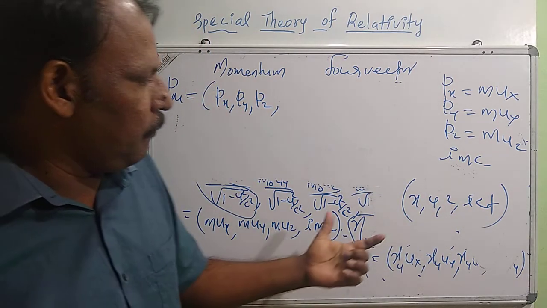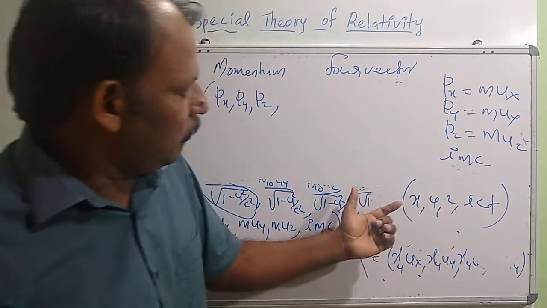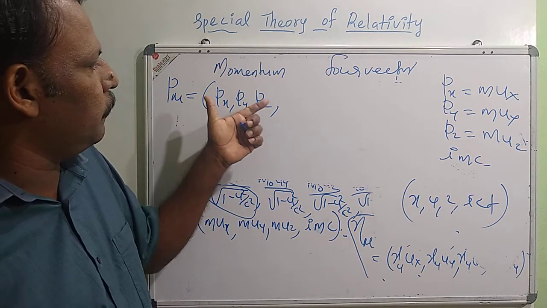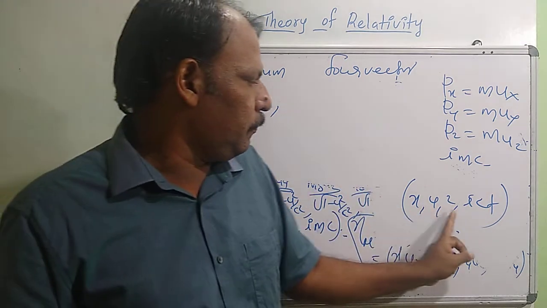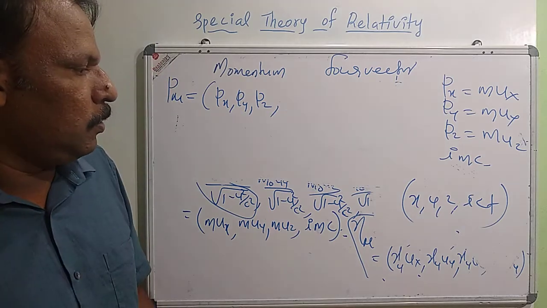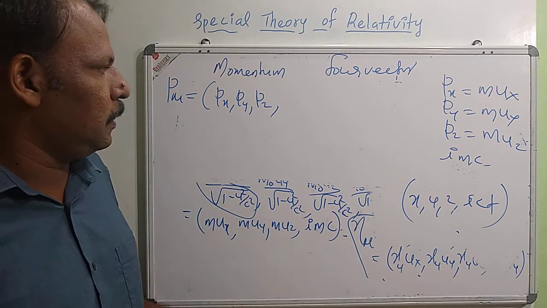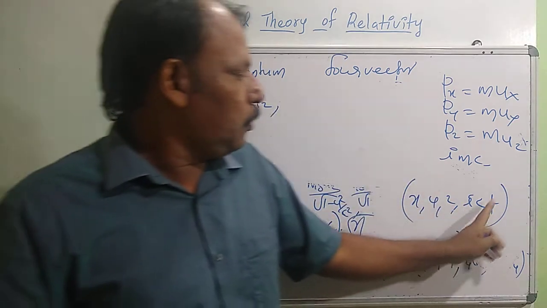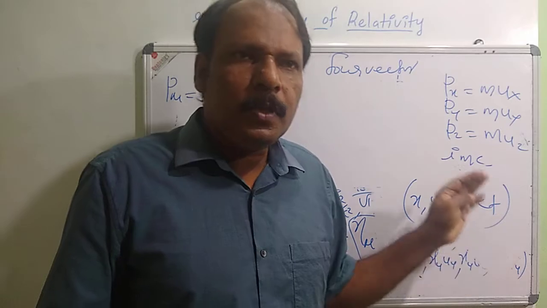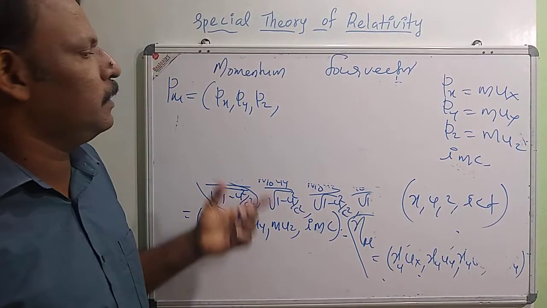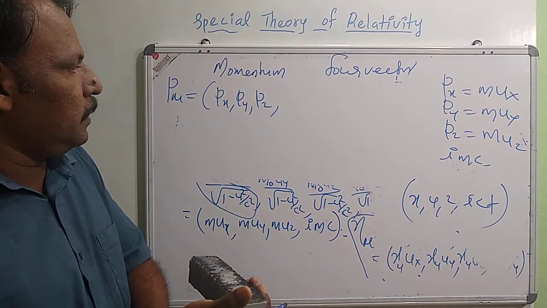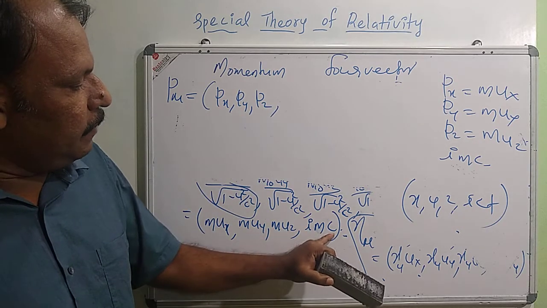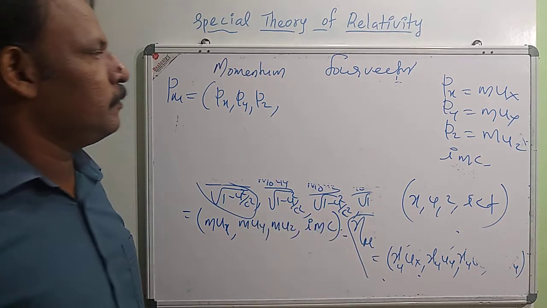So when we take the momentum four-vector instead of the position four-vector, the first three components are the conjugate quantities of position. The fourth term should be a function of the quantity conjugate to time, which we know is energy. So we represent the last term, imc, in terms of energy.